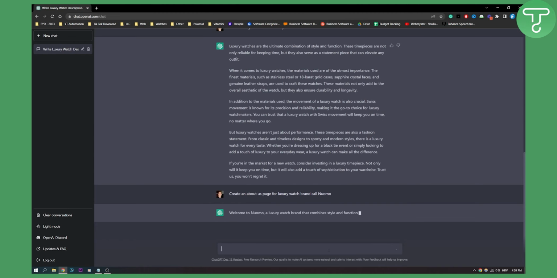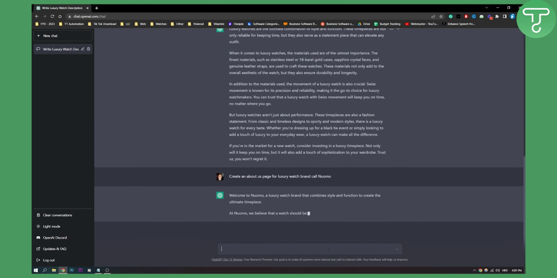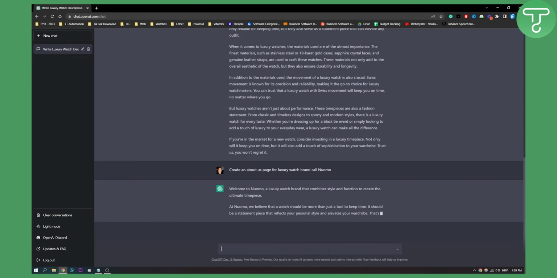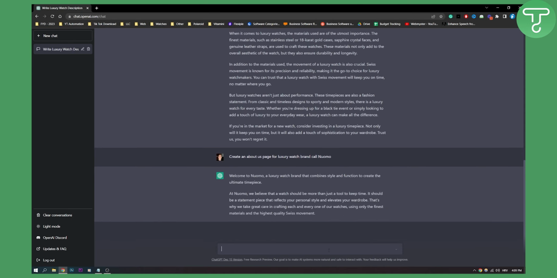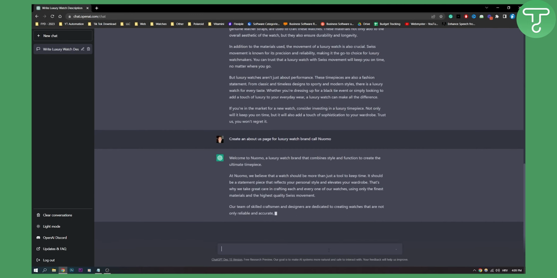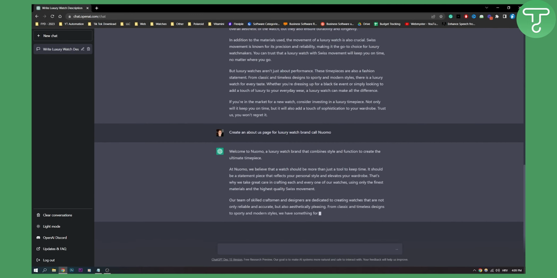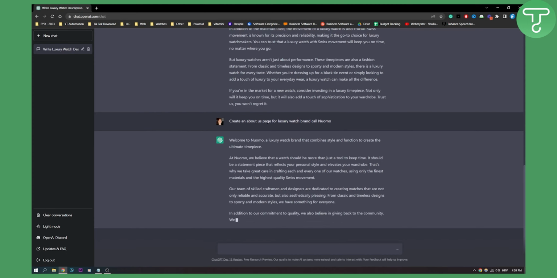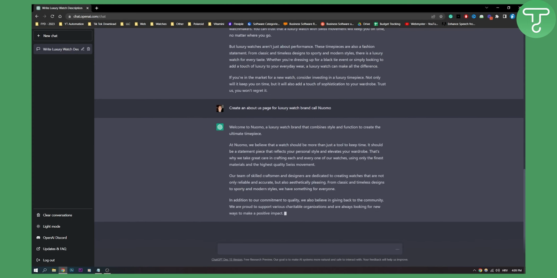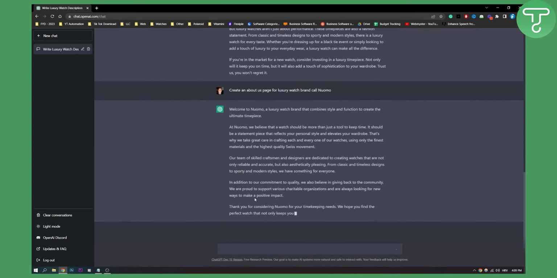And as you can see, welcome to Nuomo, a luxury watch brand that combines style and function to create the ultimate timepiece. At Nuomo, we believe that a watch should be more than just a tool to keep time. It should be a statement piece that reflects your personal style and elevates your wardrobe. This is great, guys. This is awesome. So these are just a couple of ways that you can use ChatGPT for dropshipping. You can save your time when writing an About Us section, product descriptions, ad copy, and blog articles, right? This is what ChatGPT can do for you.